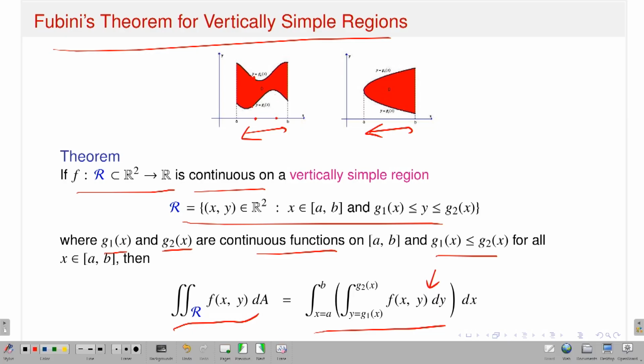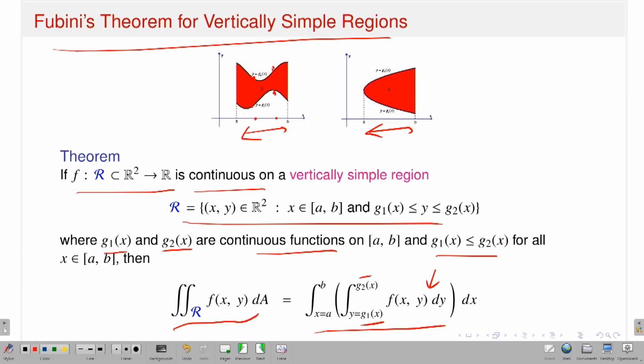If I fix x here, y starts from the first point, that means g1(x), the bottom curve, and ends at g2(x). So this is the line. You fix x and integrate the function with respect to the y variable, but this time y is varying from g1(x), so if x is changing, the corresponding limits also change.